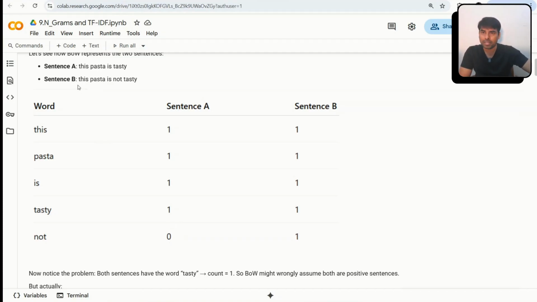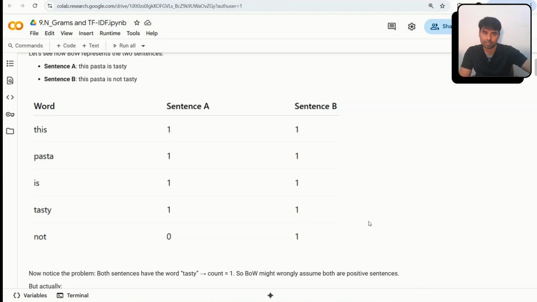I hope this part I have already covered, right? For sentence B, "this pasta is not tasty," the embedding will be like this: 1 1 1 1, and not is there in this sentence, so that is also 1. It's very simple, right? So for sentence 1, the corresponding vector is 1 1 1 1 0, and for sentence B, the corresponding vector is 1 1 1 1 1. I hope you understand this part, right?